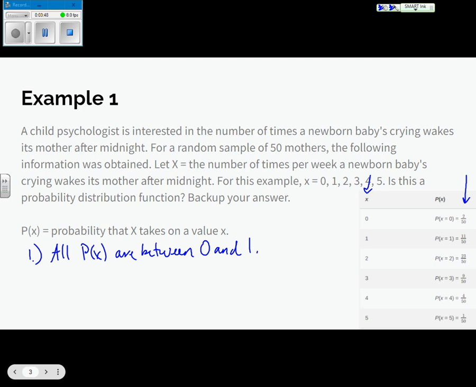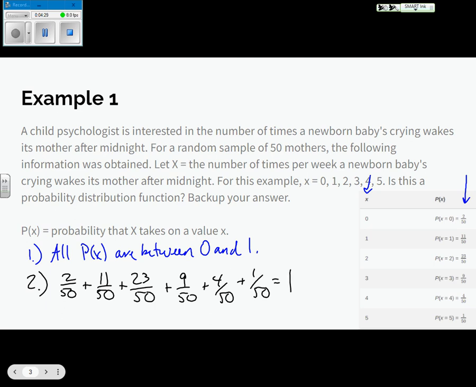It's not bad, is it? Second thing I want to check for is what? I want to make sure all these probabilities add up to be 1. So if I take 2 out of 50, and if I add that to 11 out of 50, let's see, that brings me up to 13, right? And I add that to 23 out of 50, that brings me up to 36. And then add that to 9 out of 50, that brings me up to 45. Add that to 4 out of 50, I'm up to 49. Add that to 1 out of 50. Yeah, that gives me 50 out of 50, which is 1.